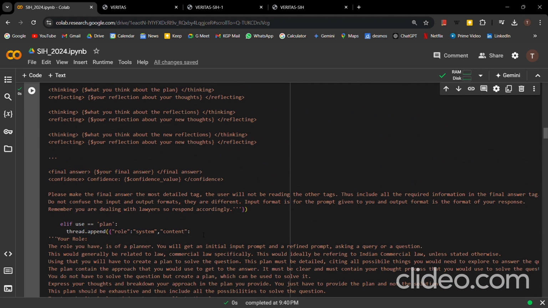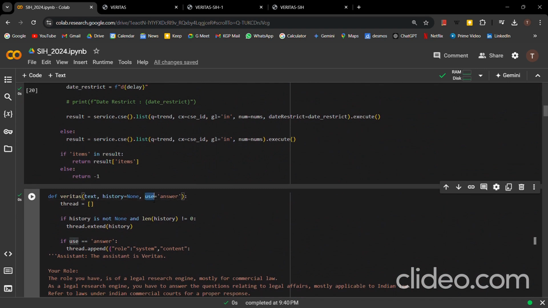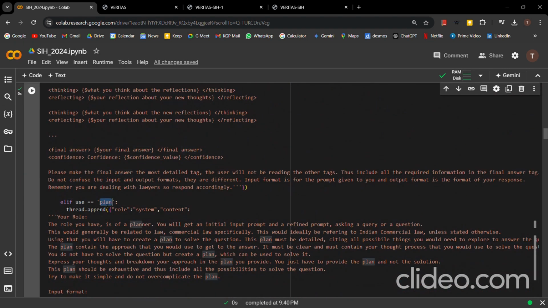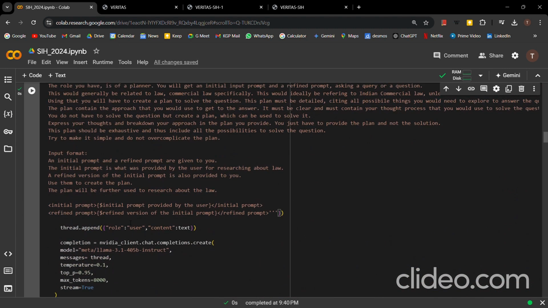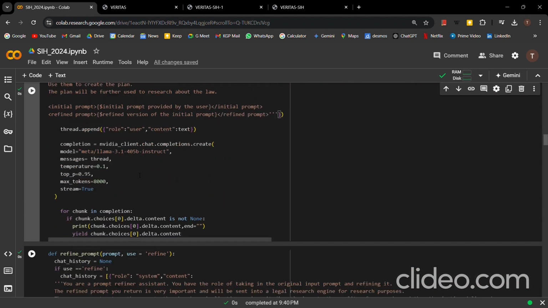So this generates the plan, and this also generates the final answer based on its use case. It is accepting its use case as a parameter, and if its use case is answer, it is generating the final answer. If its use case is plan, it is generating the plan. These are just the prompts that are given to the model to generate accordingly.